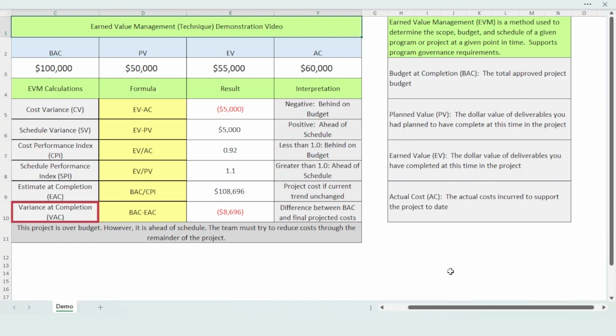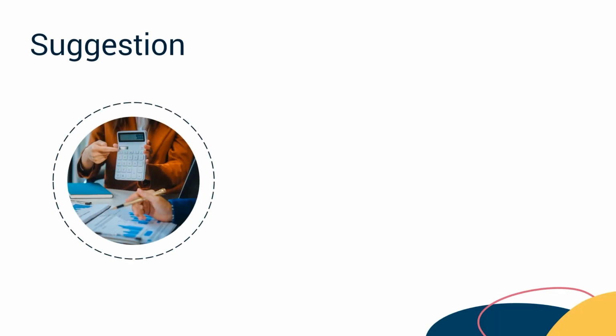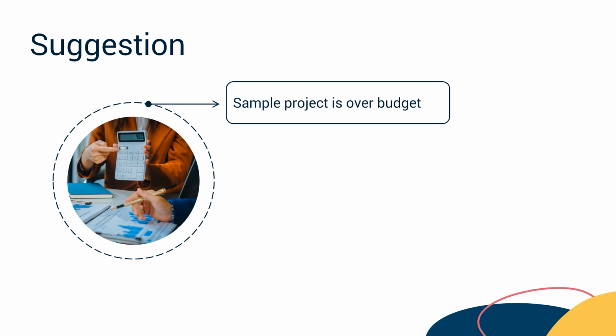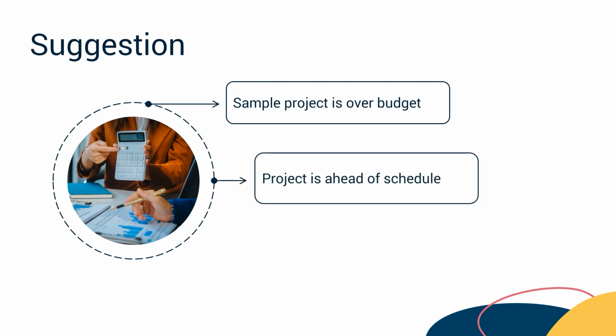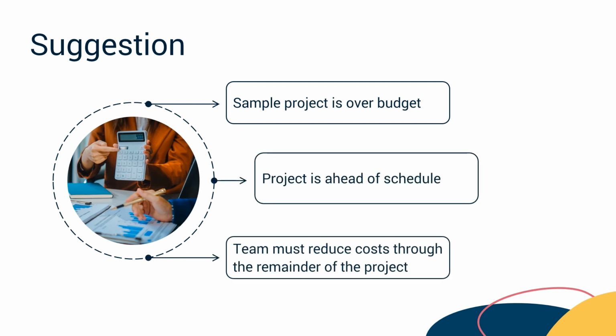VAC is Variance at Completion. We subtract the EAC from the BAC. In this case, $100,000 minus $108,696 equals minus $8,696. This is the cost overrun at the end of the project if, again, nothing changes. In summary, this project is over budget. However, it is ahead of schedule. The team must try to reduce costs through the remainder of the project.